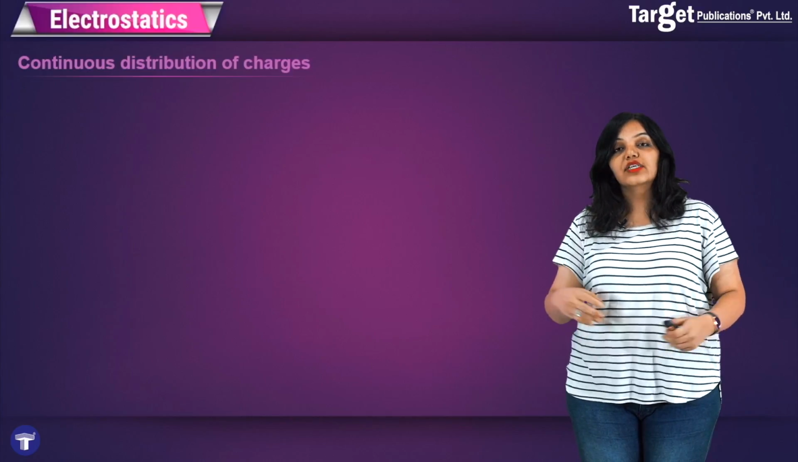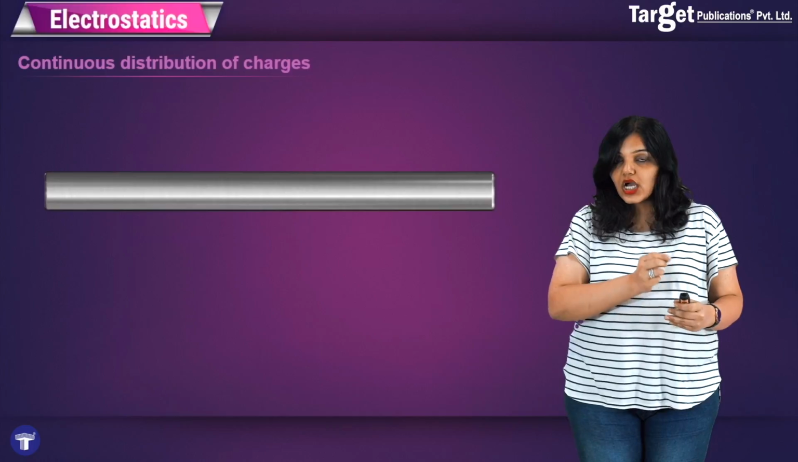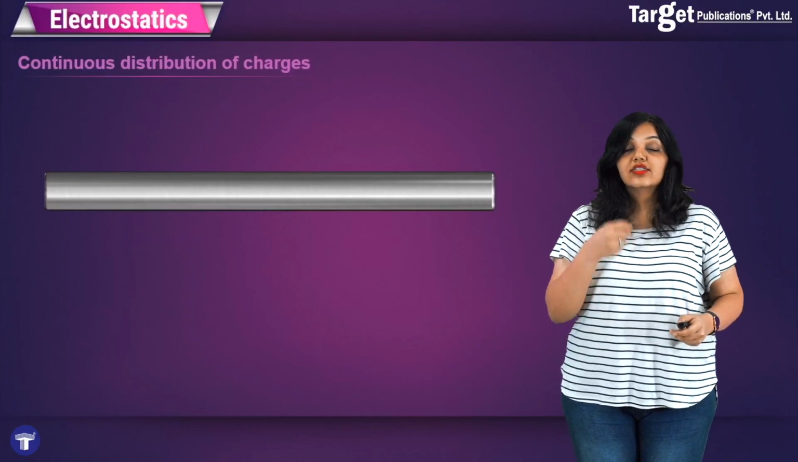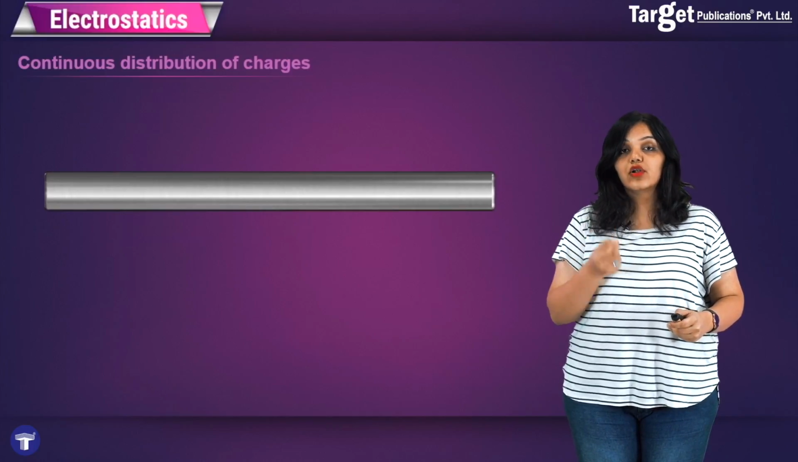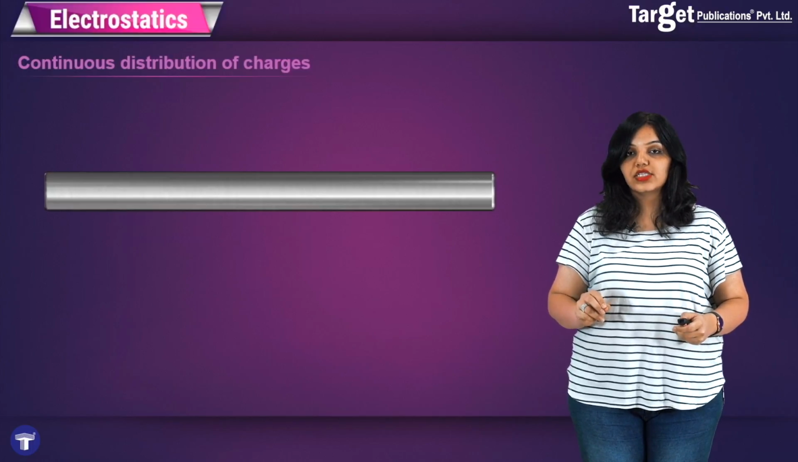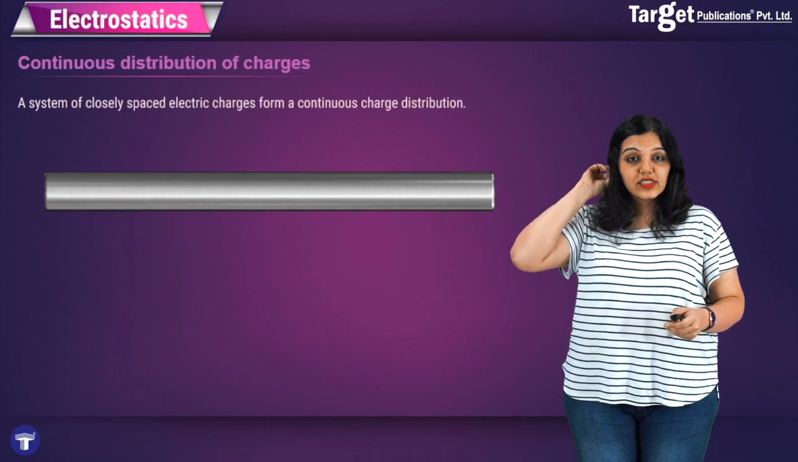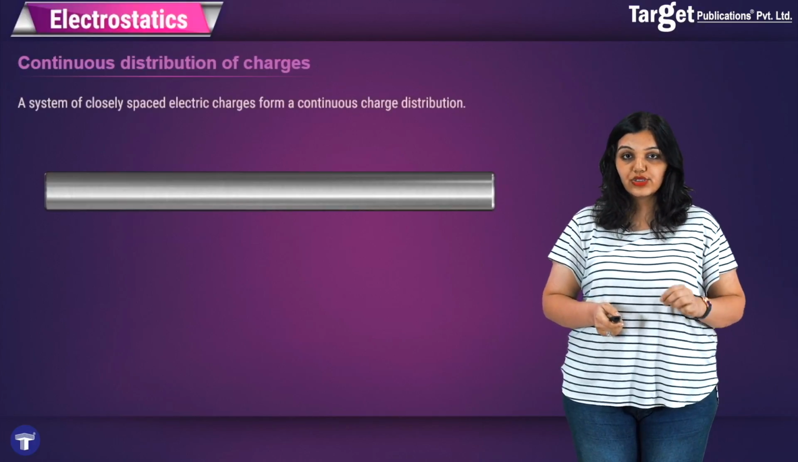For example, if I tell you that this rod has charge, can you identify one charge from the other? You cannot. So this rod is a system of closely spaced charges, and therefore this is a continuous distribution of charges. So I say that by definition, a system of closely spaced electric charges forms a continuous charge distribution.